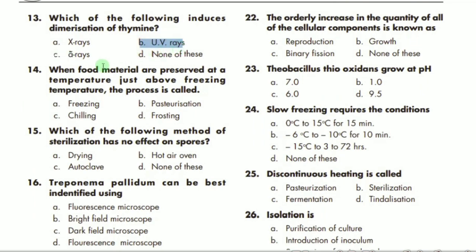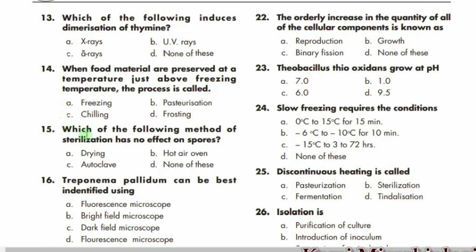MCQ number 14 says that when food materials are preserved at a temperature just above the freezing temperature, what is that process called? We call that process chilling. C is the correct option. MCQ number 15 says, which of the following methods of sterilization has no effect on the spores? So mostly drying. If there is a drying temperature, there will be no effect on the spores.